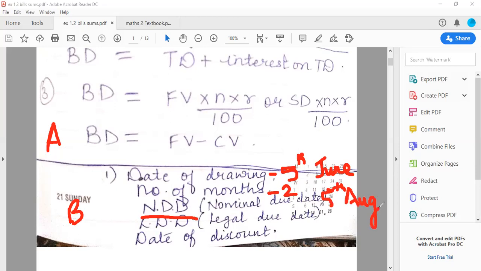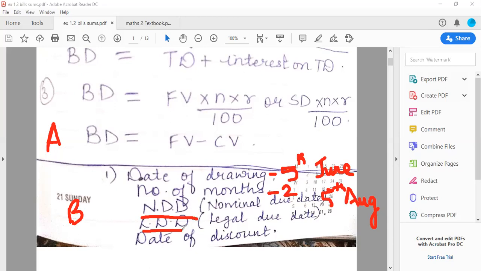Coming on to the next topic, the legal due date. What do you mean by the legal due date? As I told you in yesterday's class, some of the students who don't pass the final exams, or fail in one or two subjects, we give them grace marks, correct? Some grace marks are given by the teachers so that those students can be promoted to the next class. In the same way, Miss B is telling that she will not be able to pay the money till 5th August as well.